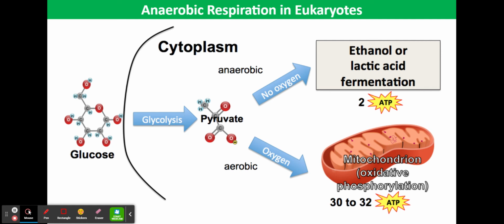Eukaryotic cells have two metabolic pathways to reoxidize the reduced NAD. Fungi, such as yeast, and plants use the ethanol fermentation pathway. Mammals use the lactate fermentation pathway. Both of these pathways take place in the cytoplasm of cells.